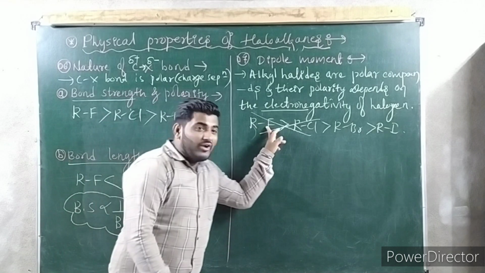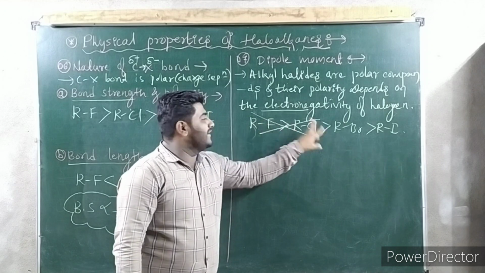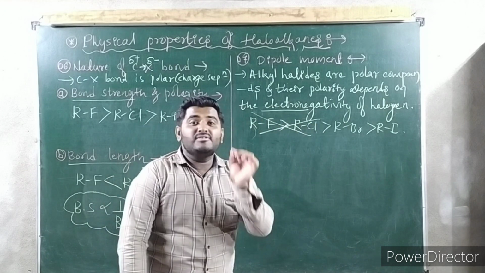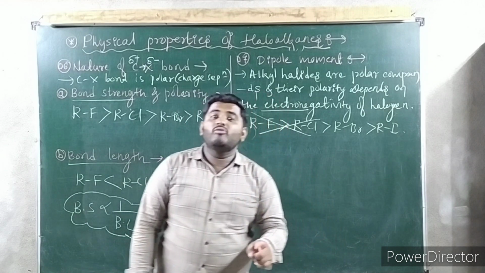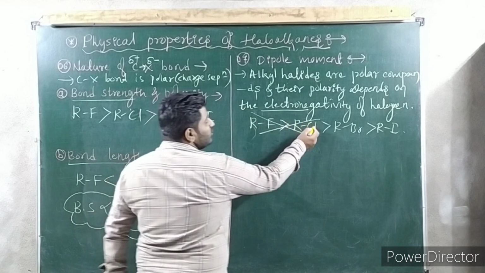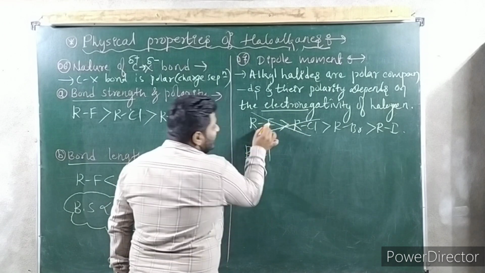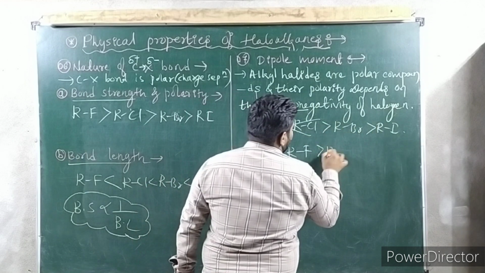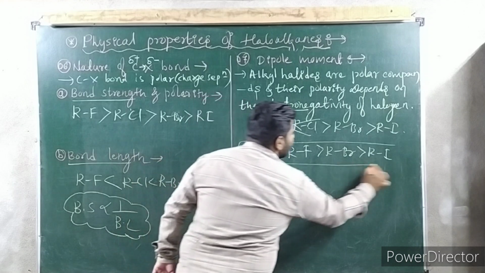Why, sir? Fluorine size is very small compared to chlorine. So there is a rearrangement here. What happens? R-Cl comes here and R-F comes here. Because of the smaller size of fluorine, its dipole moment is less compared to chlorine. So chloroalkanes have more dipole moment than fluoroalkanes. Remember this, very important. The remaining is the same, R-Br and R-I. I hope you understood why you are getting like this.